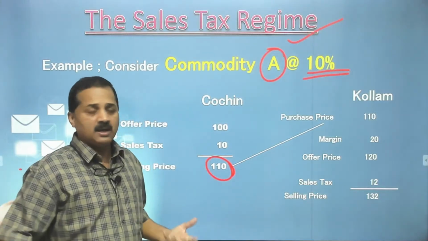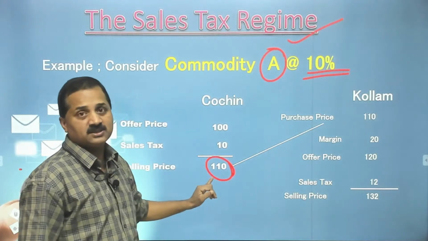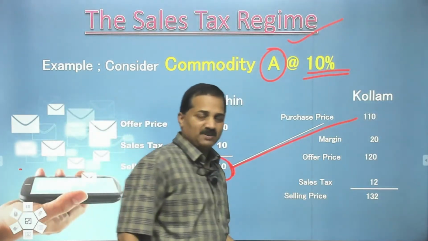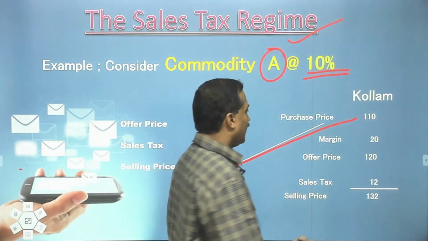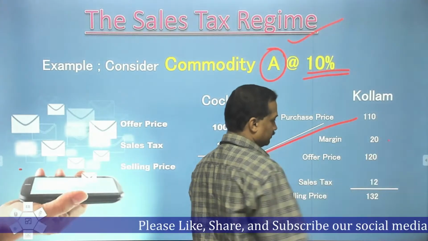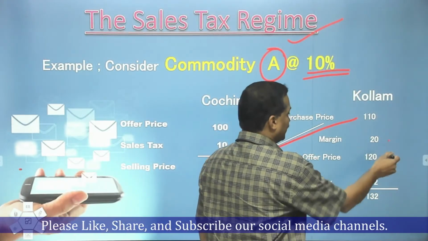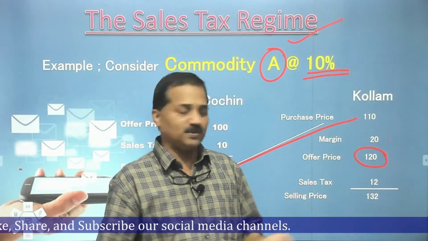I am a trader. I bought the article A for 110 rupees from Kochi and I took it to Kollam. Kollam is a place where I sell things. The cost is 110. I want a margin of 20 rupees. So, I make the offer of 120. 120 is the offer price. If you come to my shop, you can buy it for 120.